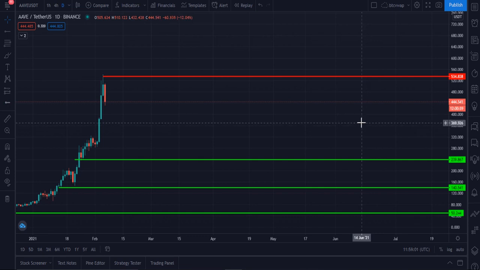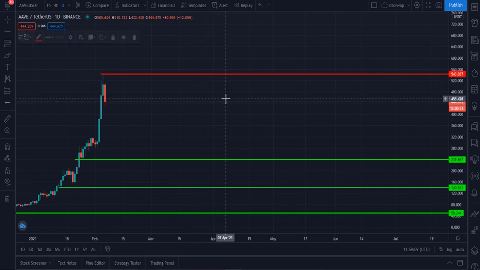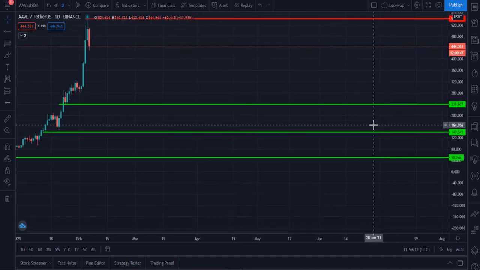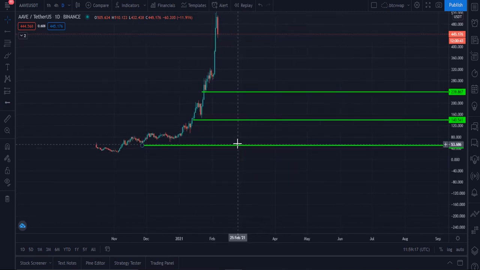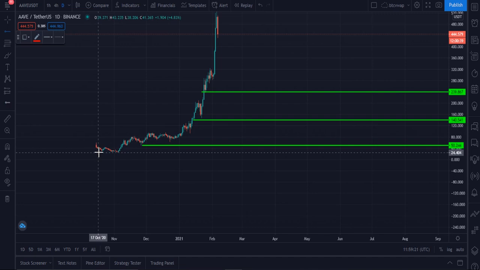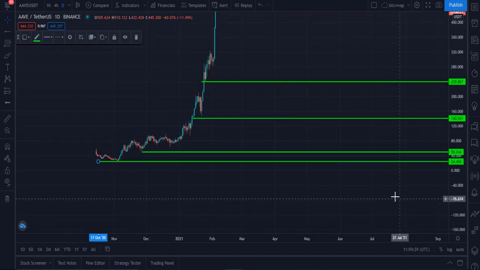Let me show you the all-time high of Aave, which is at the $545 level. This is now the resistance level of Aave. Let me also show you some support levels and the all-time low of Aave. Here you can see these are some support levels for Aave, and this is the all-time low of Aave, $24.40 on the Binance 1-day chart.